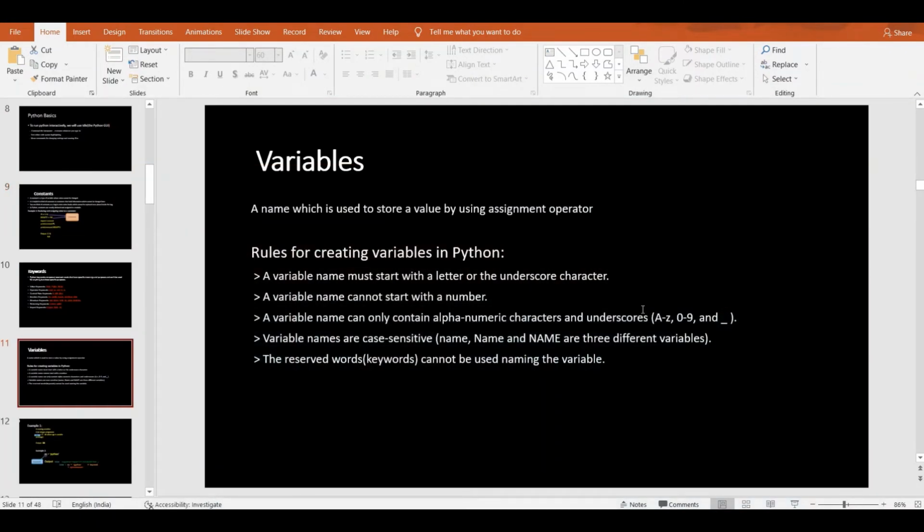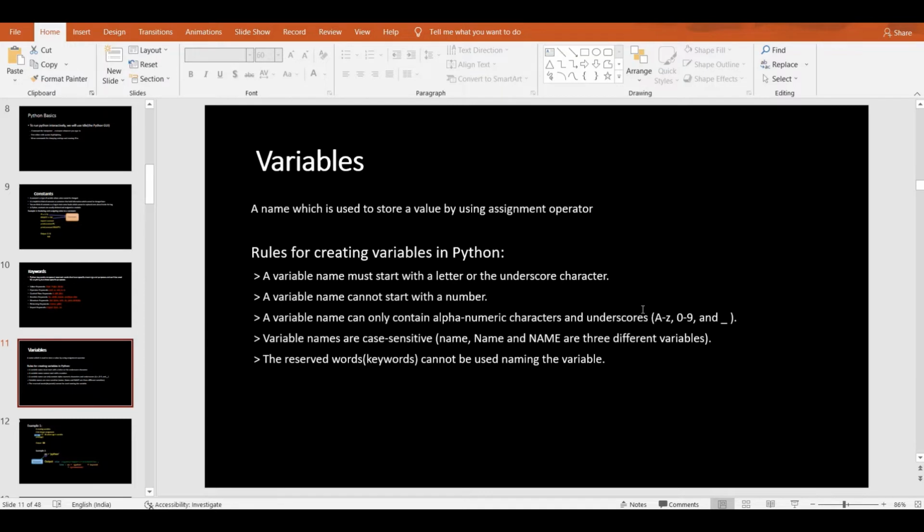variables. A variable is a name which is used to store values by using the assignment operator. Simply, what is the real definition of a variable? It is a named storage. It is used to store values through an assignment operation. There are some rules to create variables. A variable must start with a letter or underscore.